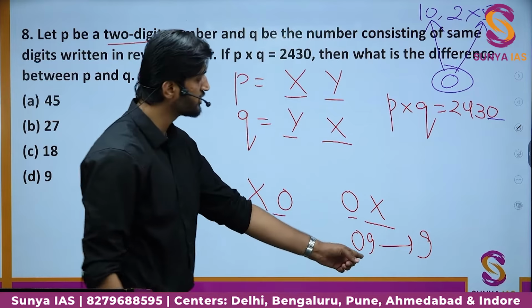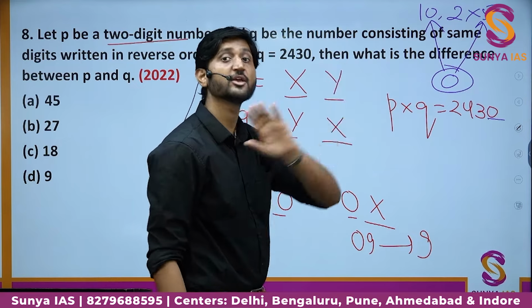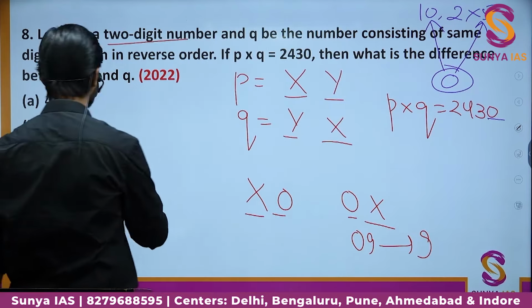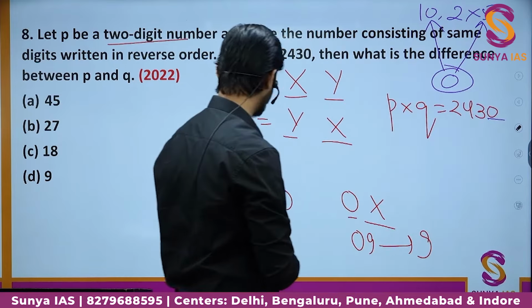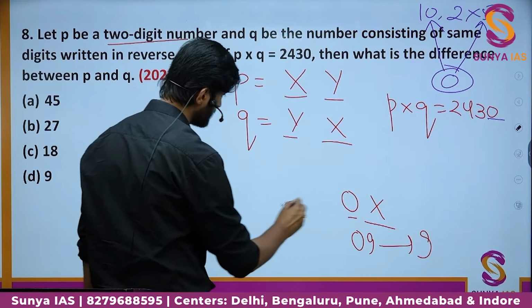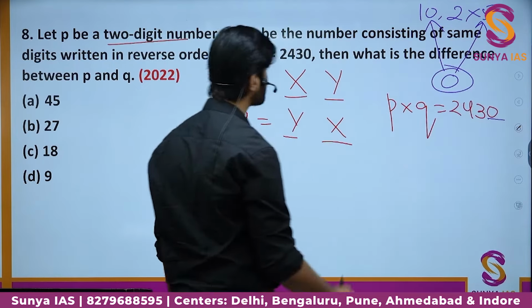So it is not a two-digit number, it becomes a one-digit number. So the 0 case, the 10 case, we cannot take. Okay. What will be the another possibility? The another possibility can be that one of the numbers is 5, right?